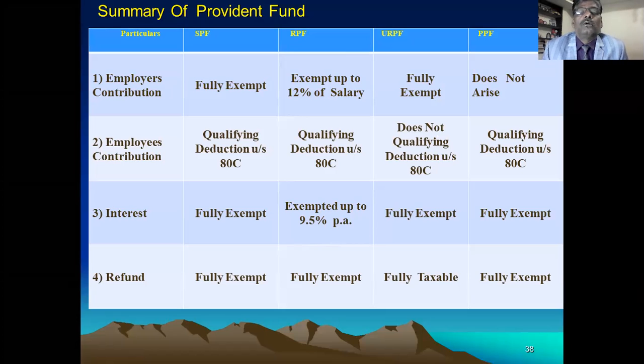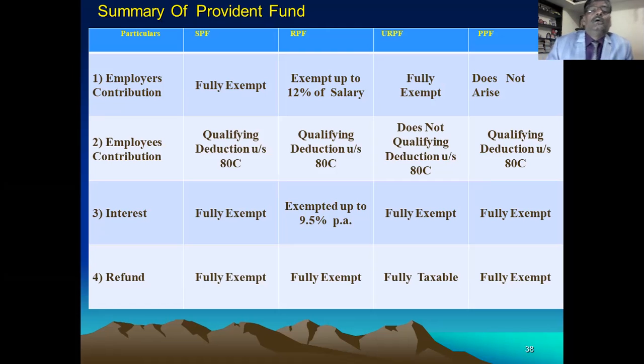Then what is the treatment regarding these four? Okay, first, if you consider the contribution made by the employer. If the contribution is made by the employer to the statutory provident fund, statutory provident fund is fully exempt.